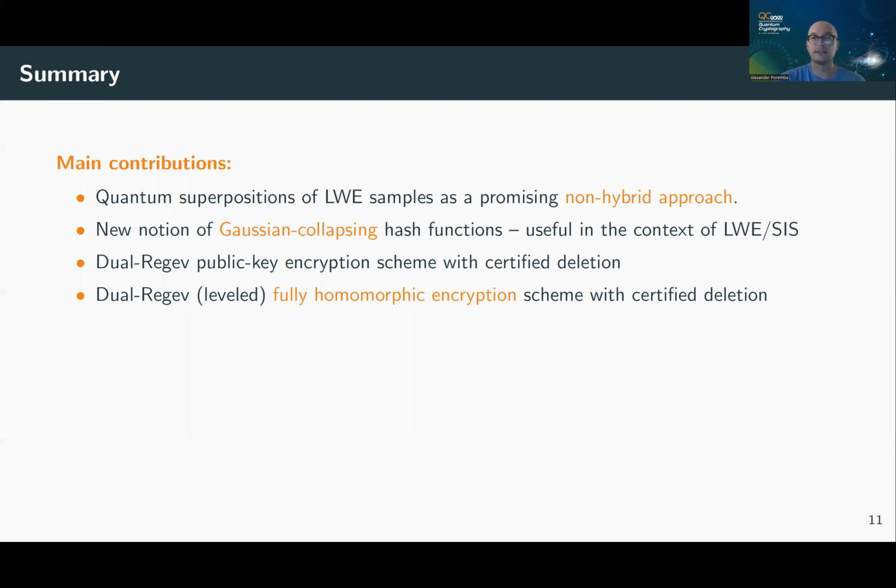It's a special case. And Gaussian collapsing as a property of hash functions may be useful for other cryptographic primitives. And then I gave two encryption schemes with certified deletion, a Dual-Regev public key scheme and a Dual-Regev leveled FHE scheme. And I proved deletion under the strong Gaussian collapsing conjecture.